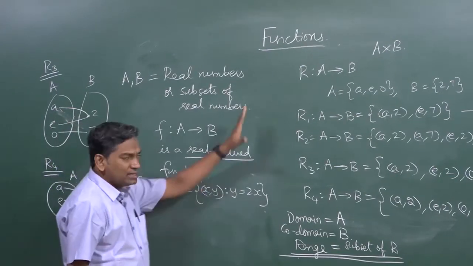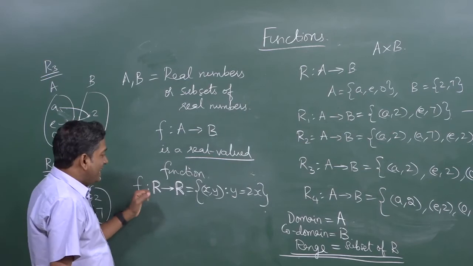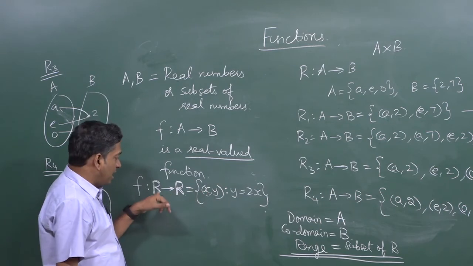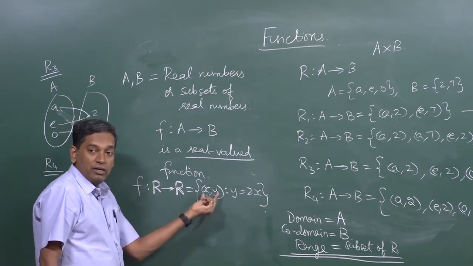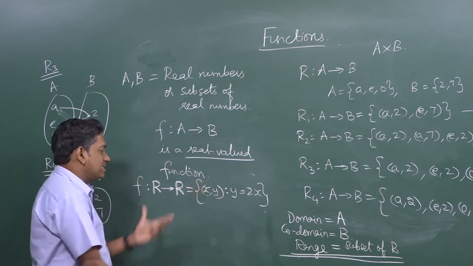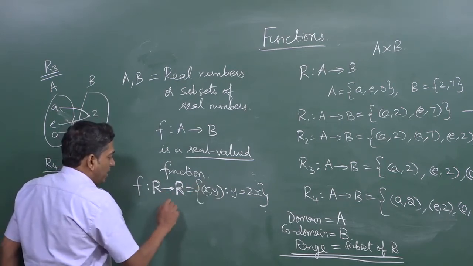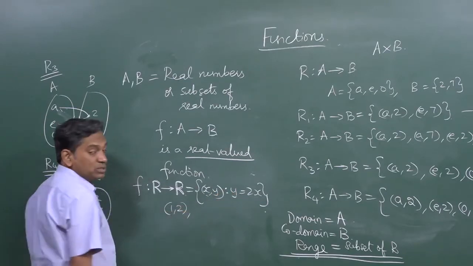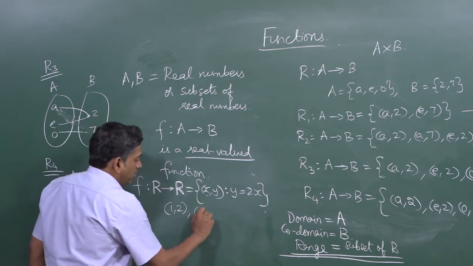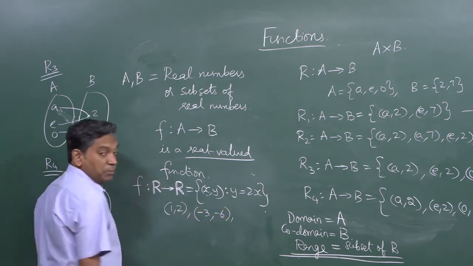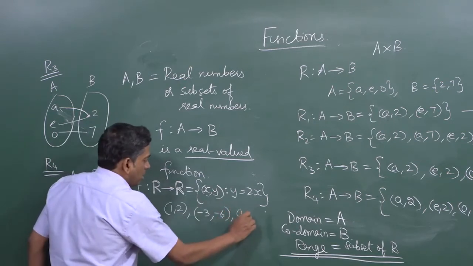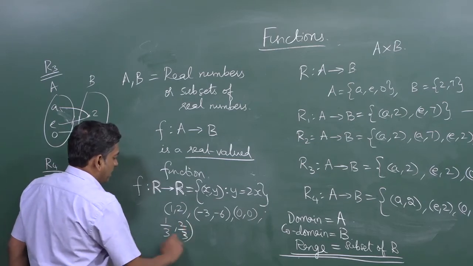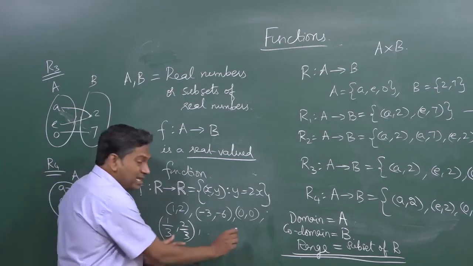Okay. Now we can apply the same idea, same rules and check. Is every element in real numbers a part of the domain? Let's take some examples. For example, things that will satisfy (x, y) such that y equals 2x. So (1, 2) is a part. Okay. (-3, -6) is a part. (0, 0) is a part. Okay. (1/3, 2/3) is a part. Okay. So you can write many such things.